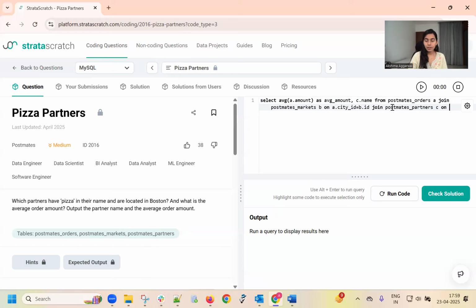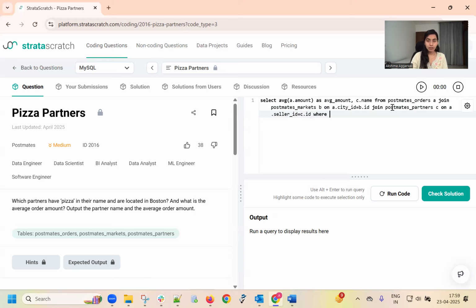On. Now what is the common column? That is seller ID, which is present in the Postmates underscore orders, and ID is present in the Postmates underscore partners. Okay. Now A dot seller ID equal to C dot ID. Okay.